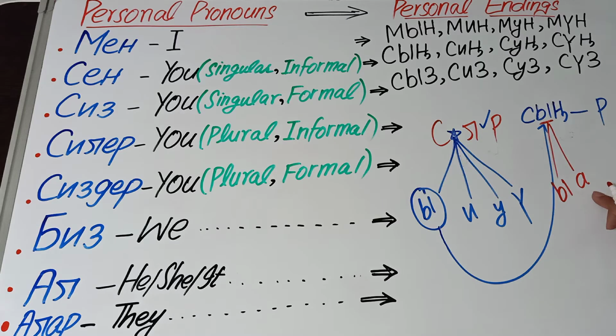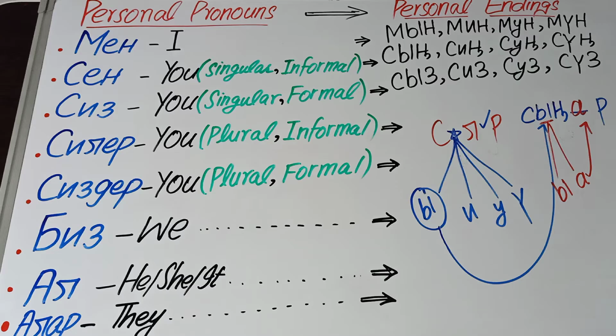So now you will choose any one of these vowels which is not u, because we already used it here, so now we will use this vowel here, right? So the vowel harmony of silar, the personal ending of the silar will be singar. This is the first personal ending.